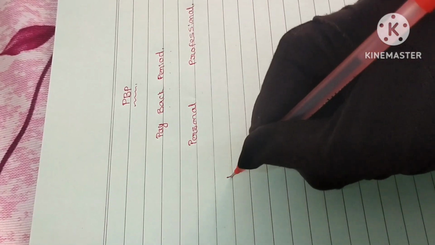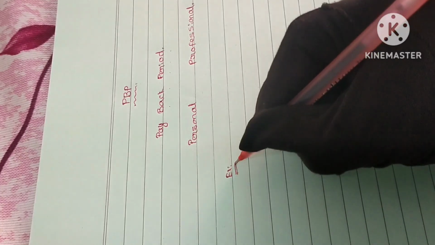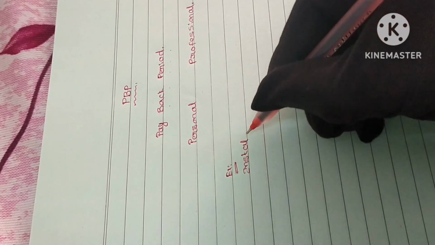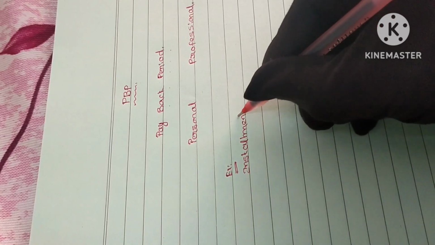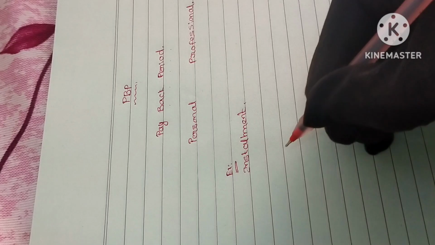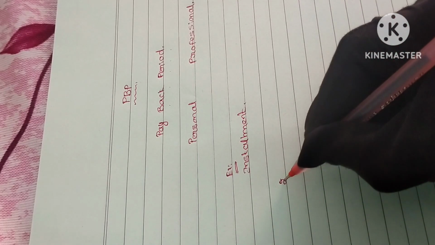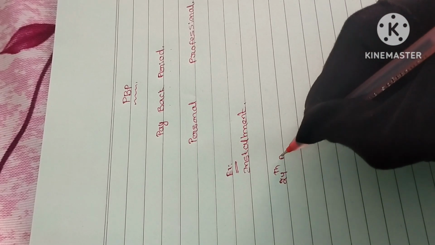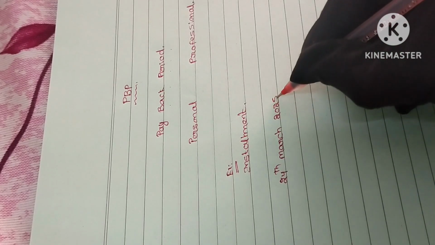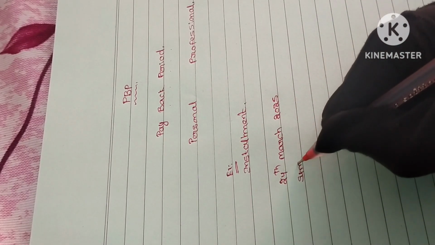In personal life, for example, every one of us might have experienced purchasing on an installment basis. For example, right now today it is 24th March 2025, and this is summer season.